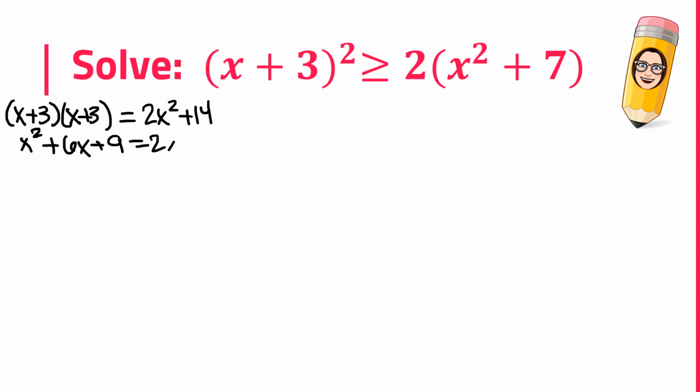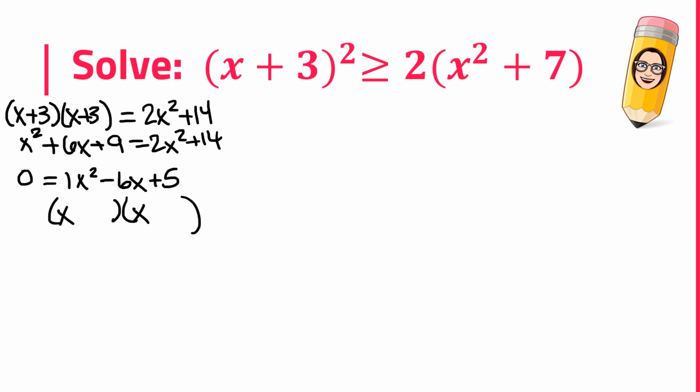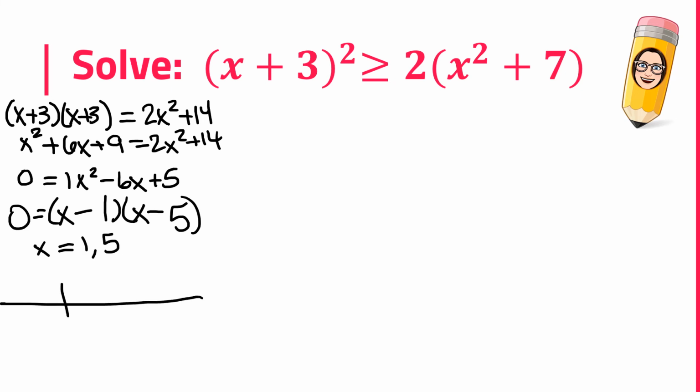Don't do it. Now that I have all nice terms, I'm going to kick everything to the right side. So I'm going to subtract 1x to the right. I'm going to subtract 6x to the right. I'm going to subtract 9 to the right. So what looked really messy wasn't too crazy in the end. So if I factor that, nice leading coefficient of 1, which means 5 and 1, and we've got minus minus, which means the numbers I'm dealing with are 1 and 5. Even easier, there's no fractions, so let's set our intervals here.